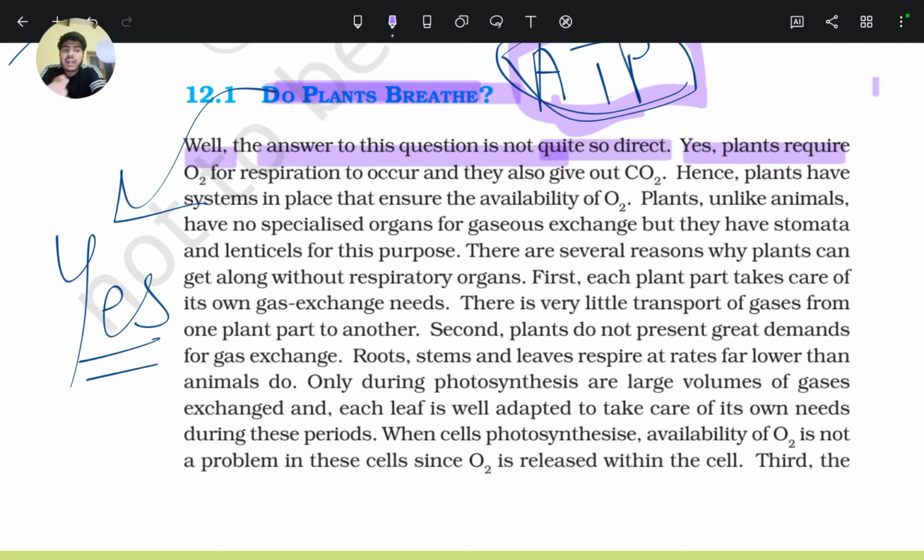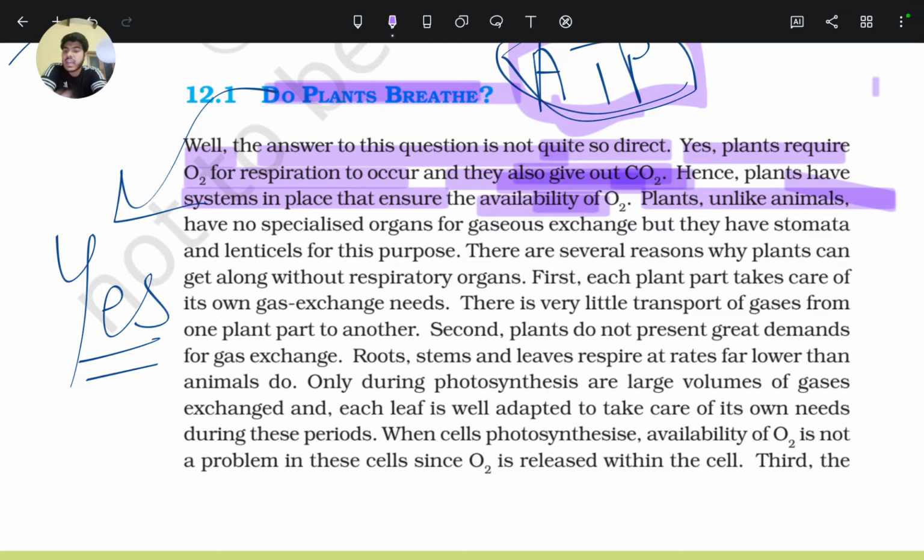Yes, plants require oxygen for respiration to occur, and they also give out carbon dioxide. Like human beings, plants also take in oxygen for breaking down their food and give out carbon dioxide. Hence, plants have systems in place that ensure the availability of oxygen.